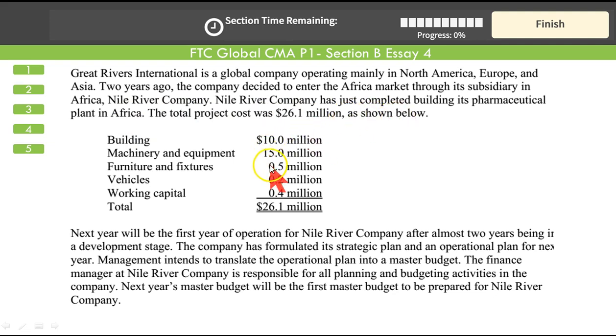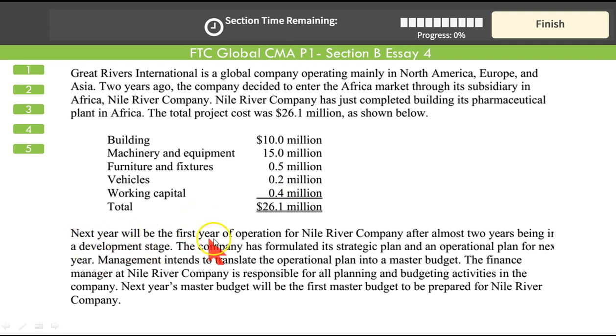Building, machinery, furniture fixtures, vehicles, working capital. 4 out of these 5 represent your investment in capital expenditure. This is the working capital requirement. This is specifically the area related to investment decision, that is section E, CMA part 2. Okay, we will study it when you get there in CMA part 2.